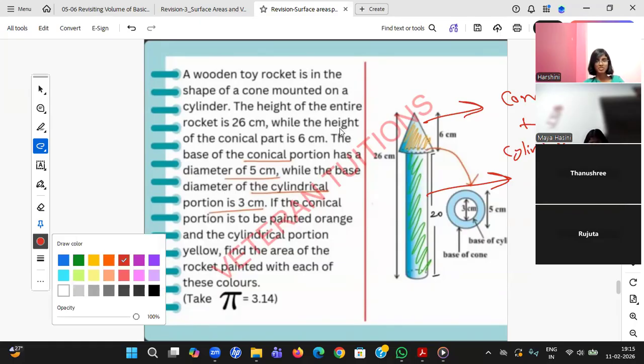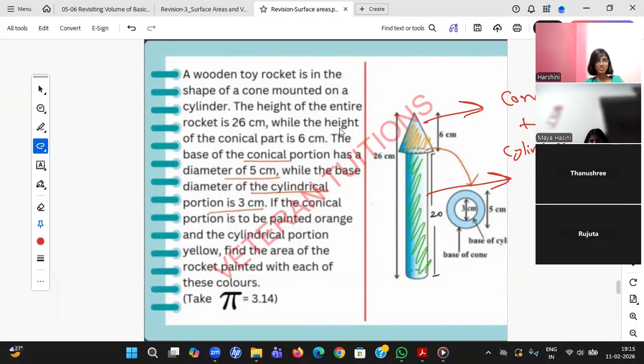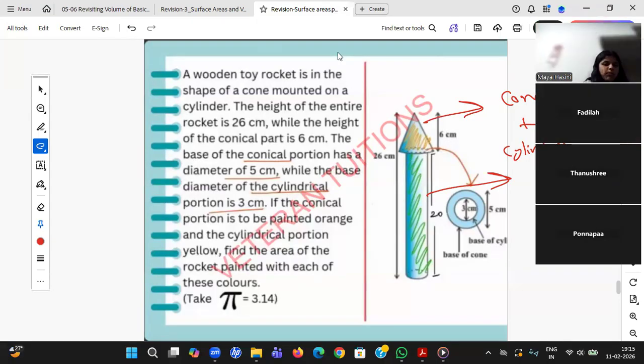Tanish, are you there? Ananya, do you want anything more? No? Okay, Harshini, respond. Sir, the annular ring. Yes, Ankita, go ahead. Anything extra? Sir, the concentric circles.